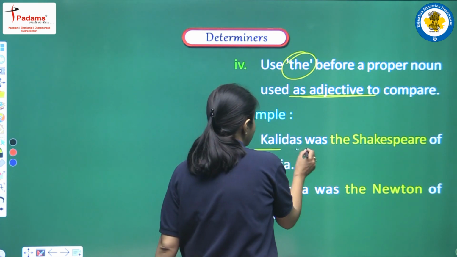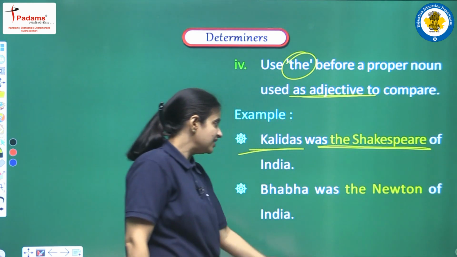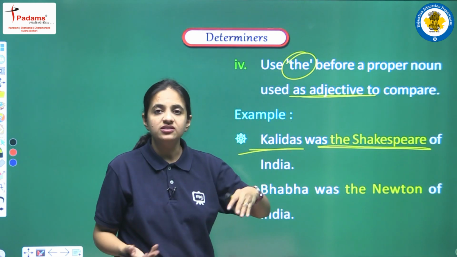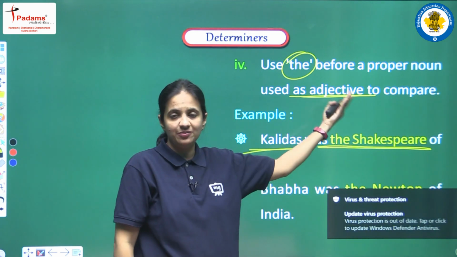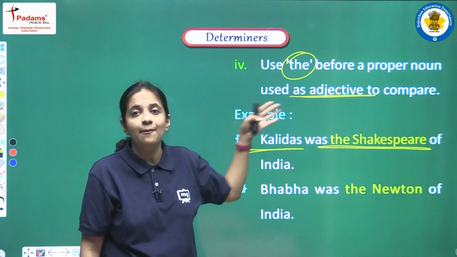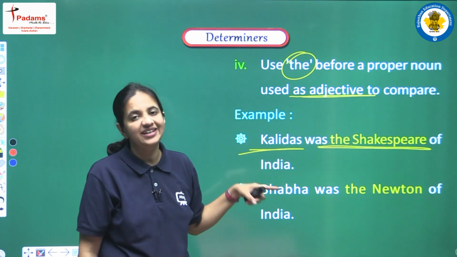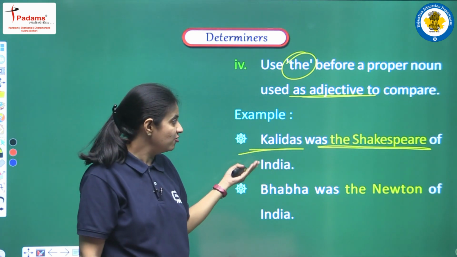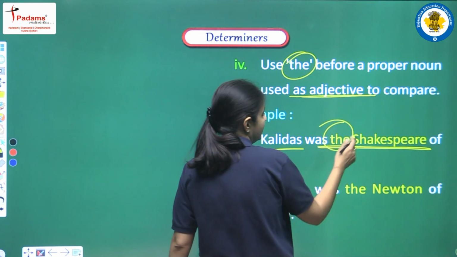So here we are actually doing the comparison, and we are saying that Kalidas was just like Shakespeare, a very famous writer, very famous poet. So we are comparing these two famous personalities, and we are saying that Kalidas was just like the Shakespeare, and this is the reason we are using the article here before the proper noun.